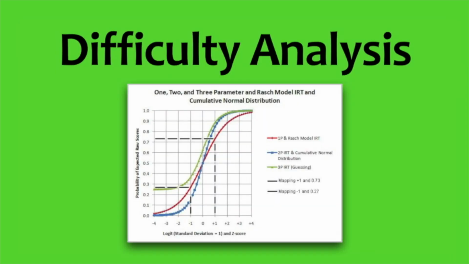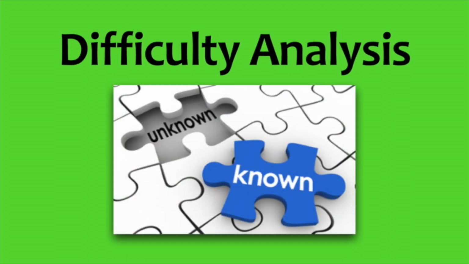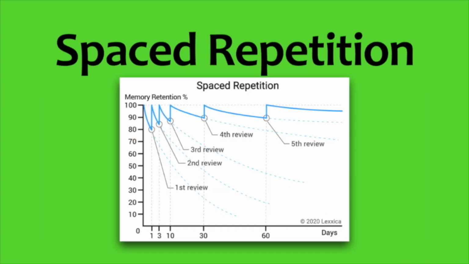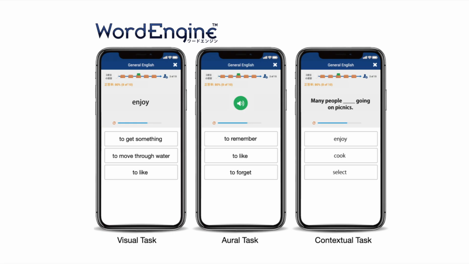First, they'll use item difficulty analysis to identify the specific knowledge each learner already knows about a subject, and then they will set that knowledge aside. There's no point studying what is already known. Second, they will organize the list of unknown items of knowledge such that the most important unknown items will be learnt first. Third, they will repeat the rehearsals of new knowledge using spaced repetition until the learner has fully memorized each item. Word Engine is an example of one of these adaptive smart apps.